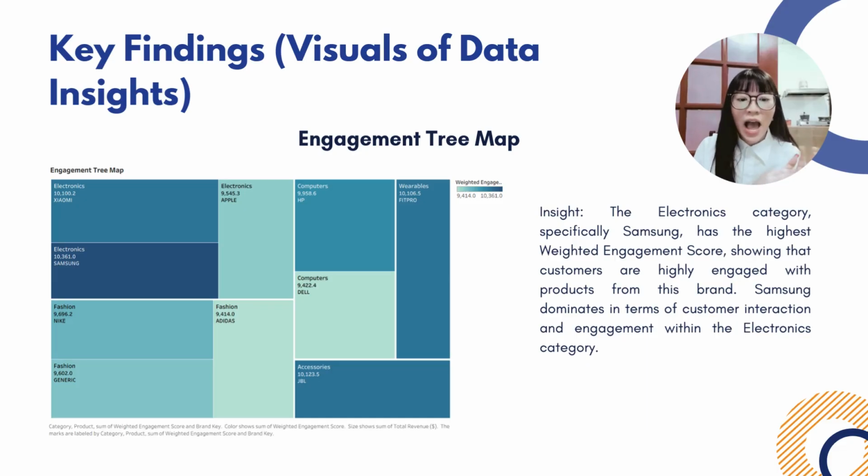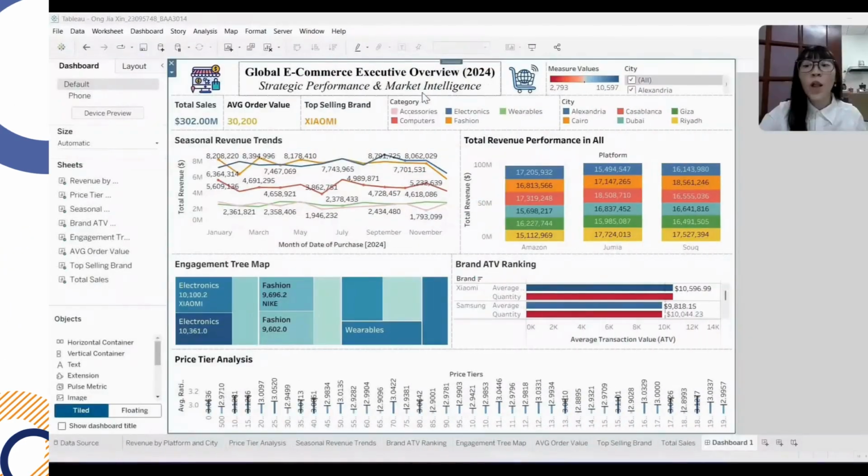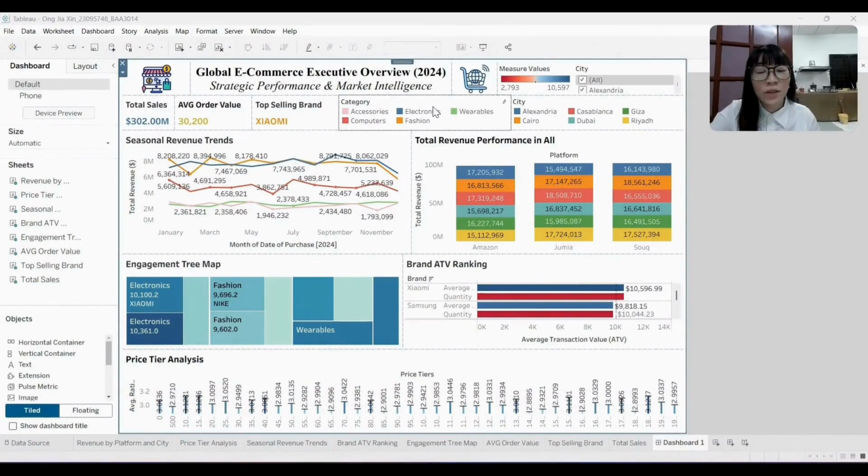In the next slide, I will talk more about the interactive features of using Tableau to present my dashboard. Right now, I will demonstrate the interactive dashboard developed for this project. This is the Global E-commerce Executive Overview 2024 dashboard. At the top, you can see the key performance indicators, including the total sales, the average order value, the top selling brand, and the executive summary of overall performance.